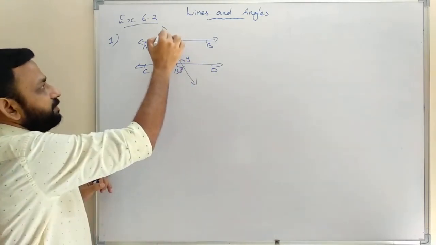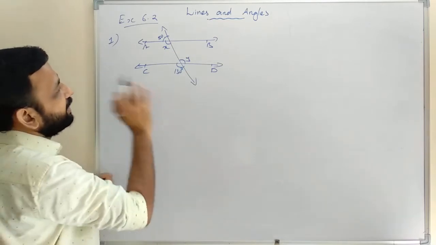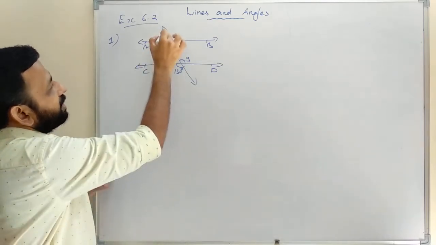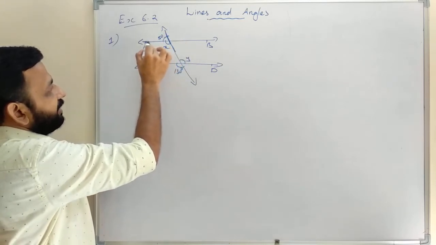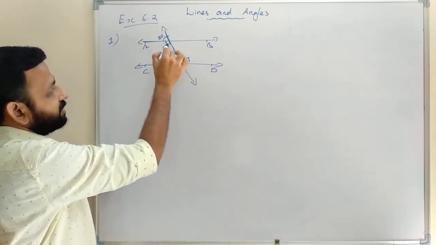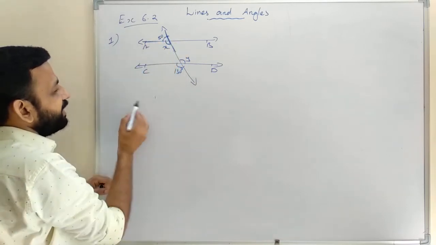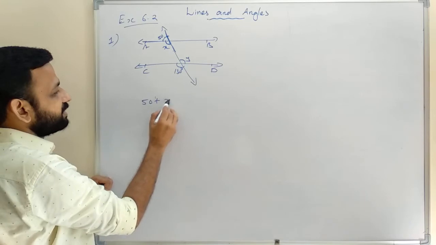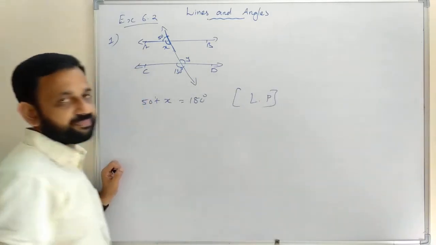So here 50 and X, those two angles are a linear pair, because this is a straight line and this is a ray standing on a line, therefore those two adjacent angles form a linear pair. So their sum is 180 degrees. So we can write 50 plus X is equal to 180 degrees, reason linear pair.